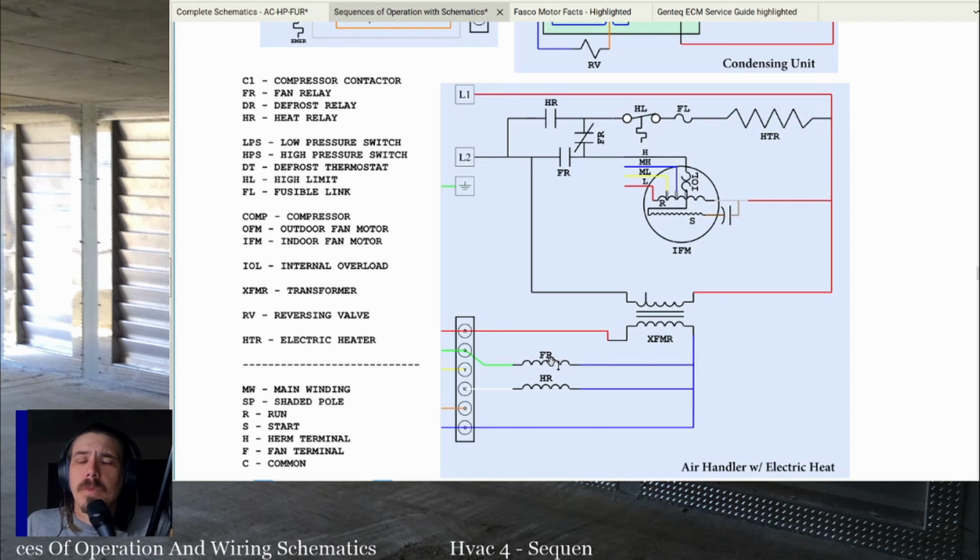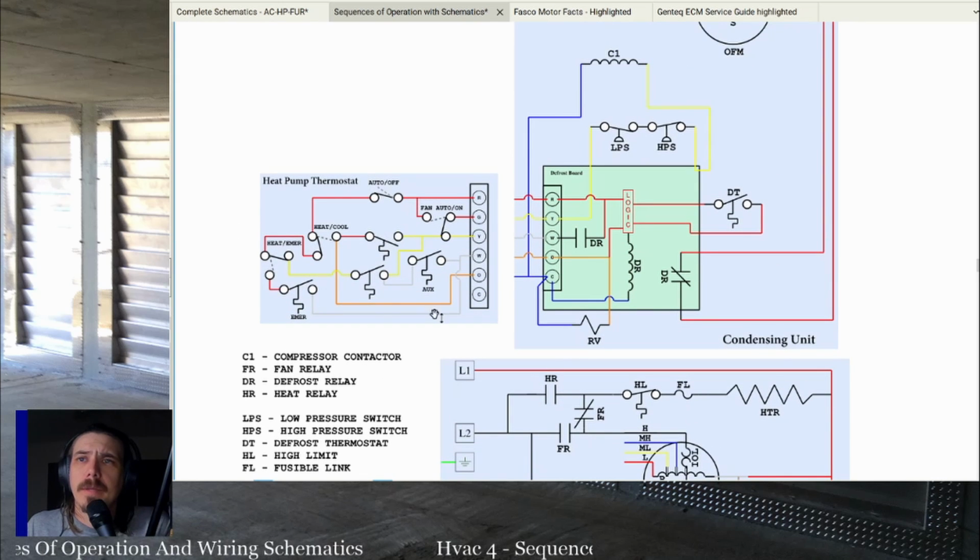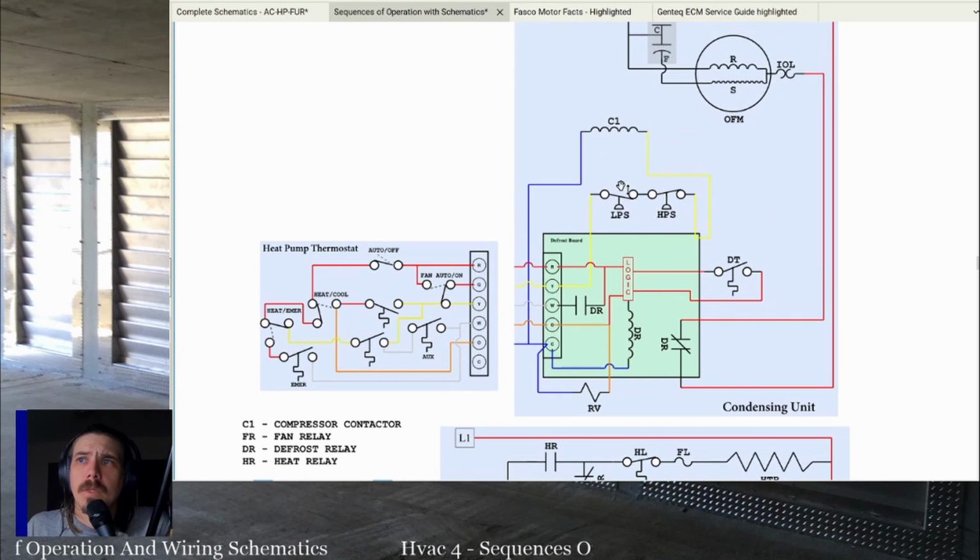Transformer, fan relay, heater relay coil, fan relay coil. Same thermostat: fan auto-on switch, auto-off switch, heat-cool switch, heat-emergency heat switch, emergency heat thermostat, heating thermostat, cooling thermostat, auxiliary heat thermostat, low pressure switch, high pressure switch, defrost thermostat, defrost relay.